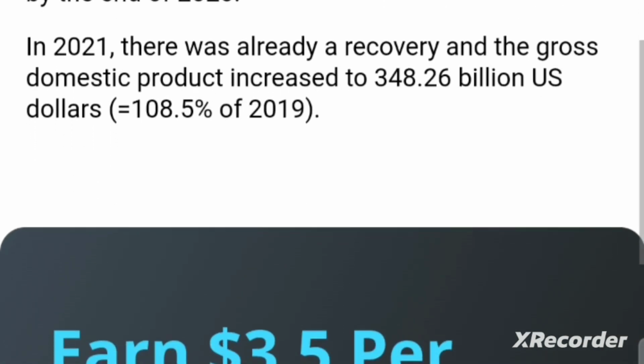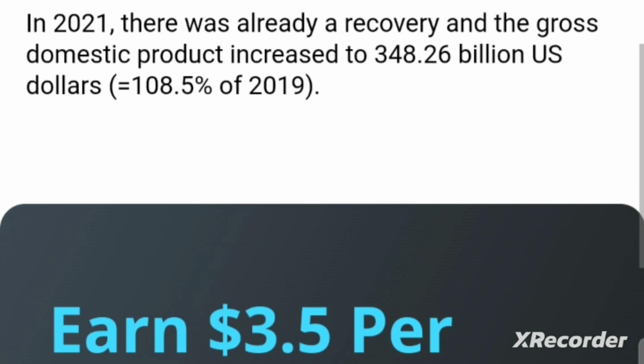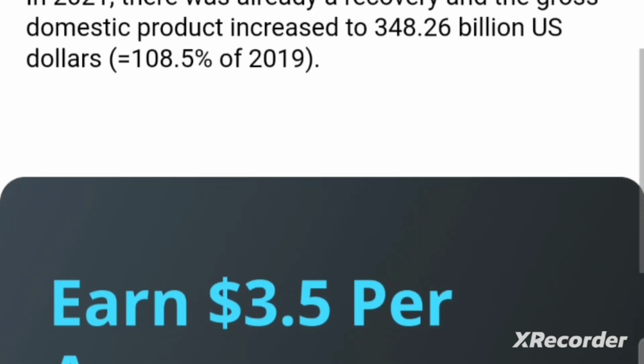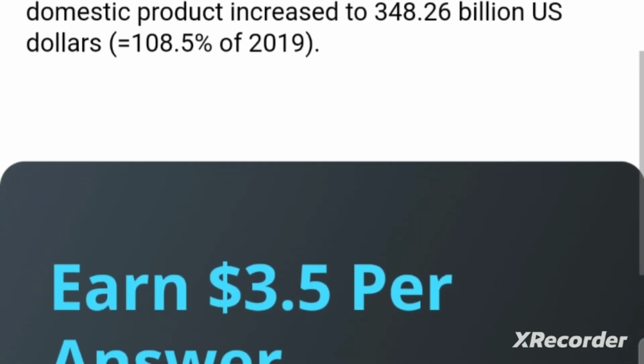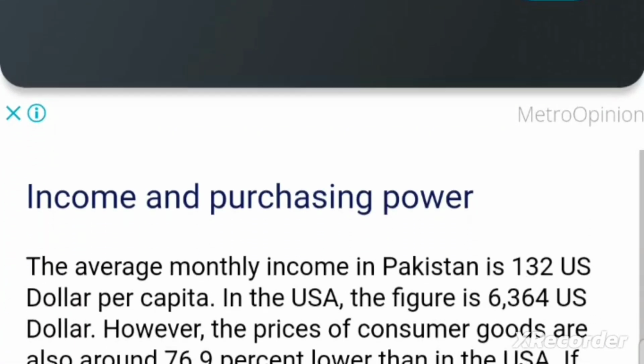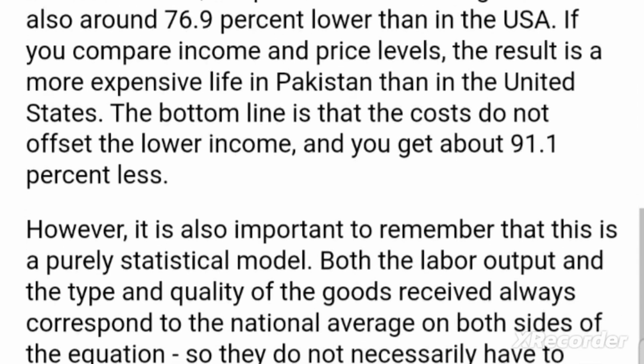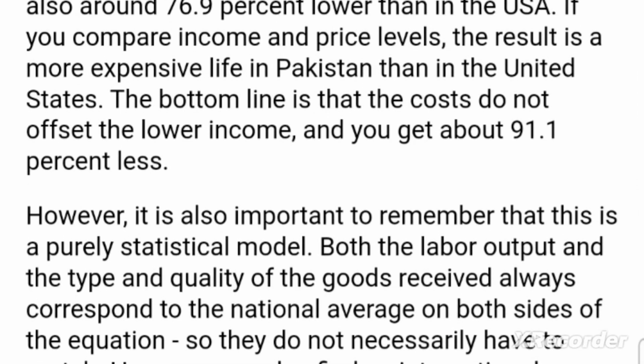In 2021, there was already a recovery and the gross domestic product increased to 348 billion US dollar. The average monthly income in Pakistan is 132 US dollar per capita. In the USA, the figure is 6,364 US dollar.